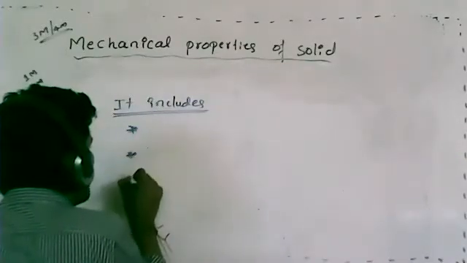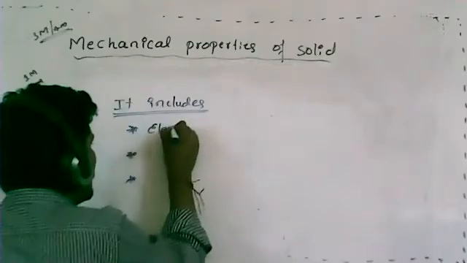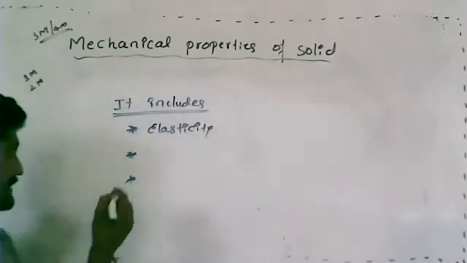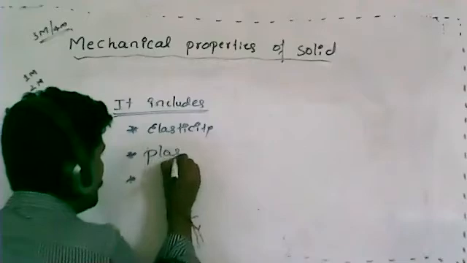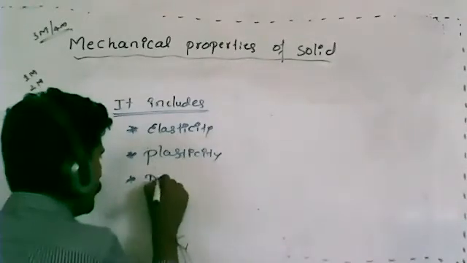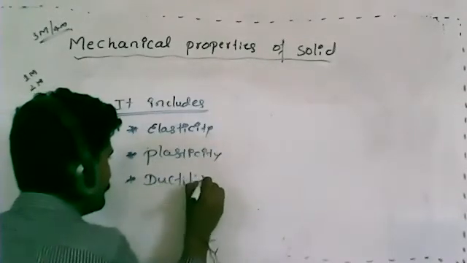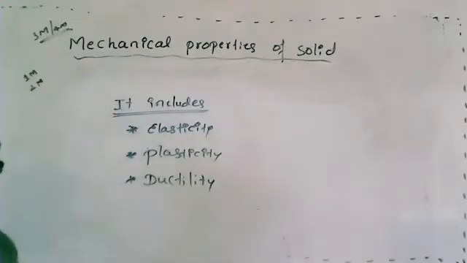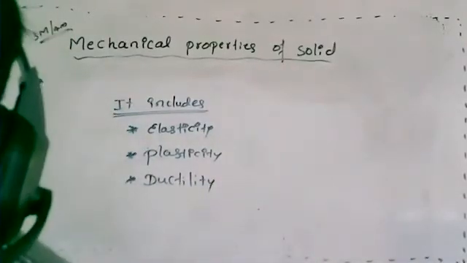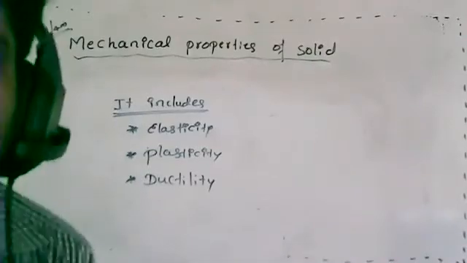The first one is elasticity, the second one is plasticity, and the third one is ductility. Can anyone tell me how I can define these three things?